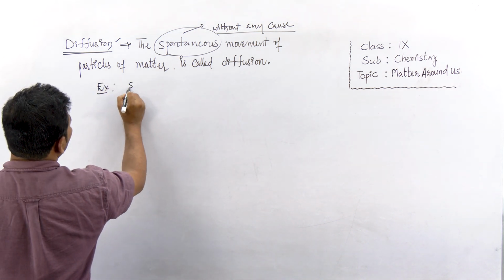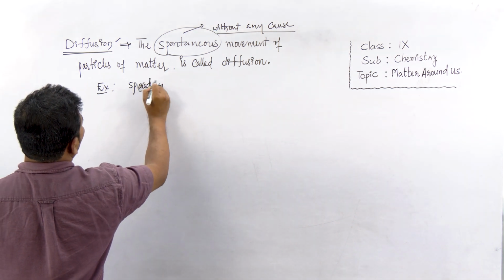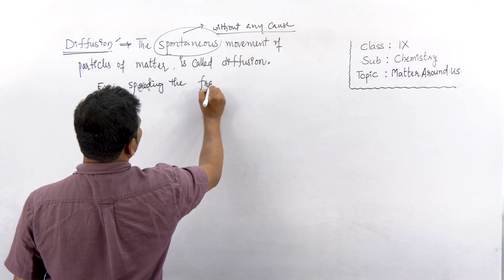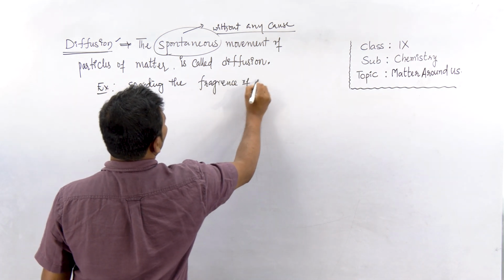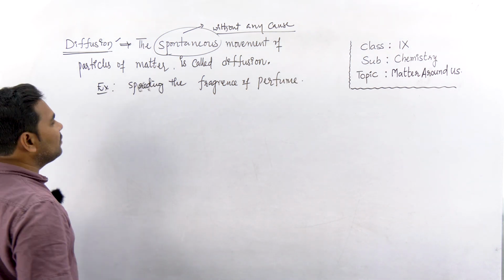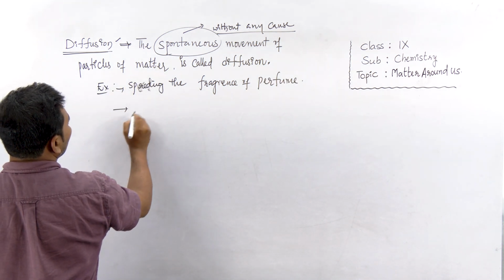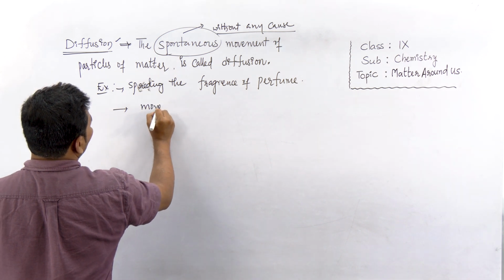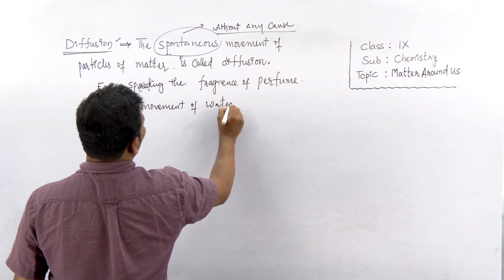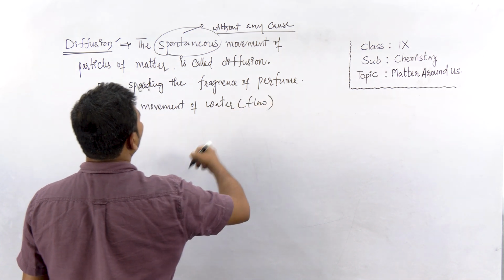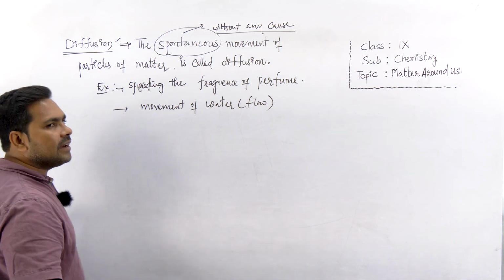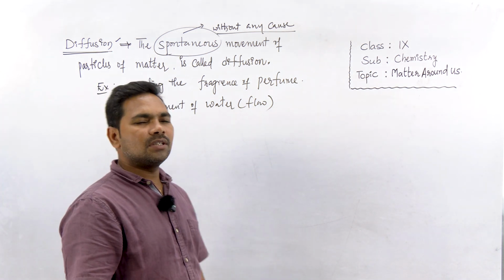Okay, spreading the fragrance of perfume, or movement of water. Water is nothing but its flow, right? It is all because of diffusion, right? And how different types of matter show this diffusion.